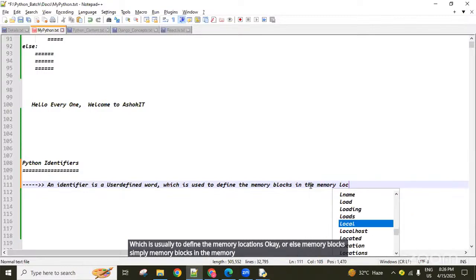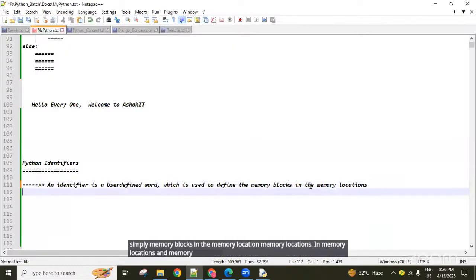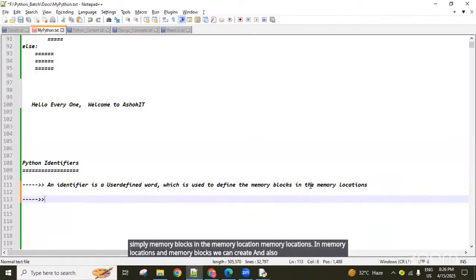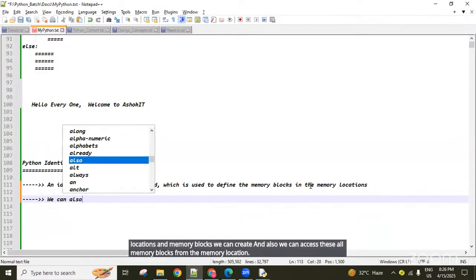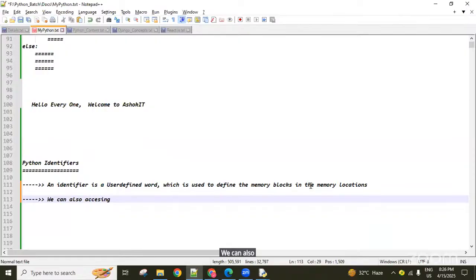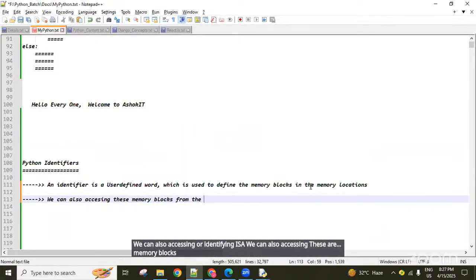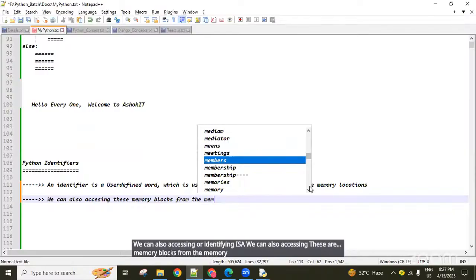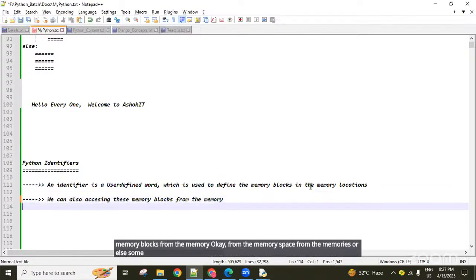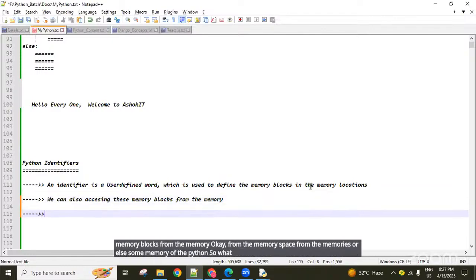In memory locations we can create memory blocks, and we can also access or identify these memory blocks from the memory of Python.